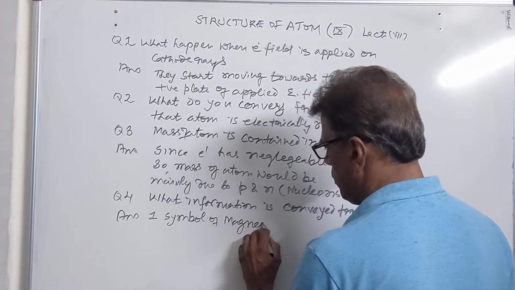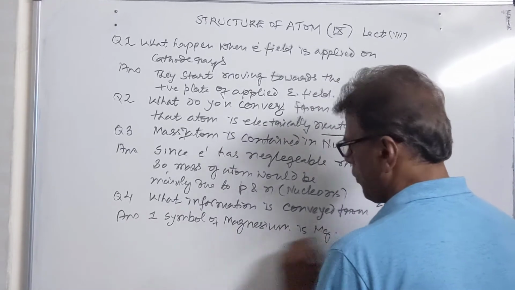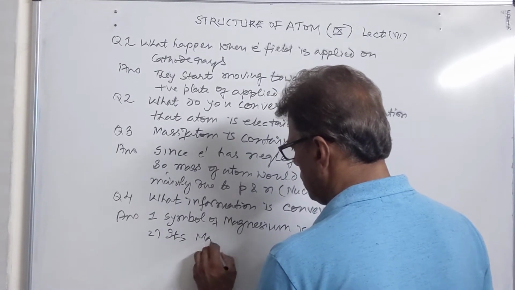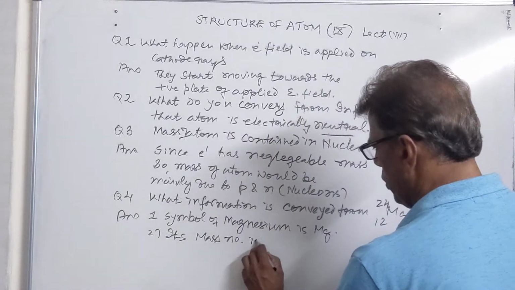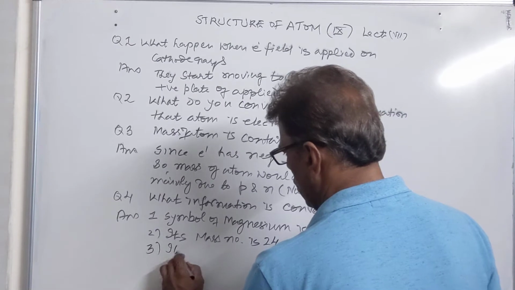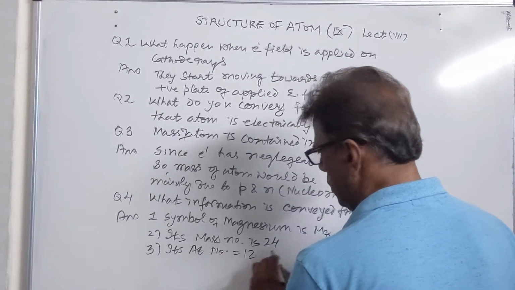So information is, number 1, symbol of magnesium is Mg. Second is its mass number, which is shown as superscript, is 24. Third is its atomic number is 12.